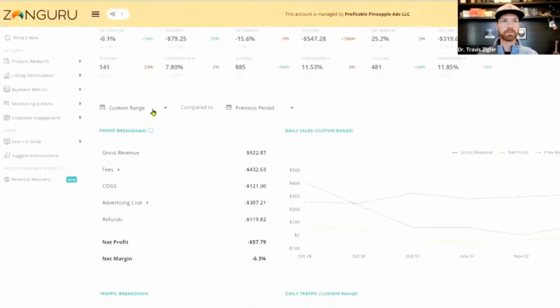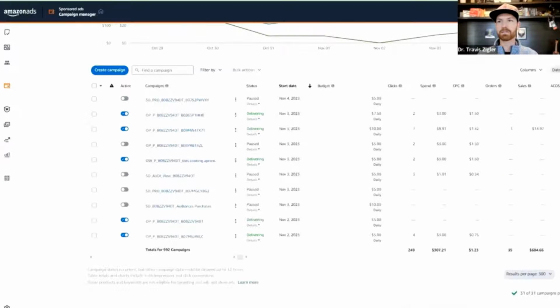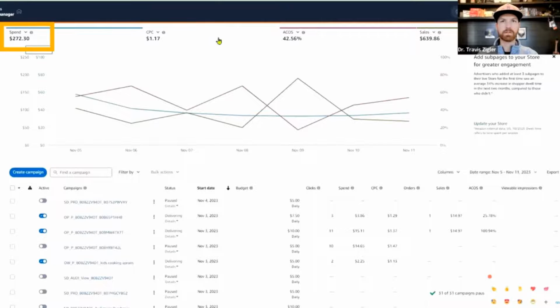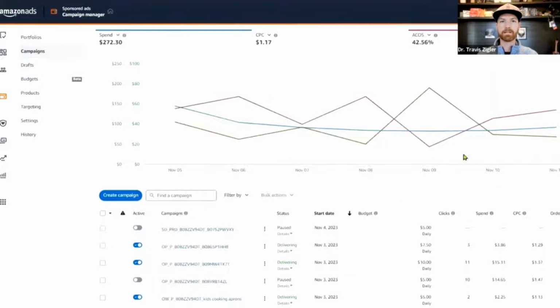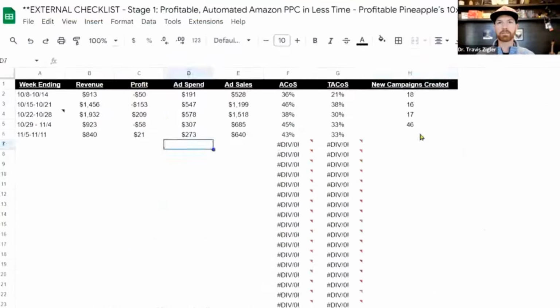And then we'll do that same thing for this date, 11/5 through 11/11. Same thing, we'll go to ZonGuru, put that custom date range in. 839 or 840 and 21. So I made a little more profit that month or that week. Ad spend to ad sales, 273, 640, 273 and 640. And then we'll count how many campaigns we made. So 1, 2, 3, 4, 5, only 5 that week.